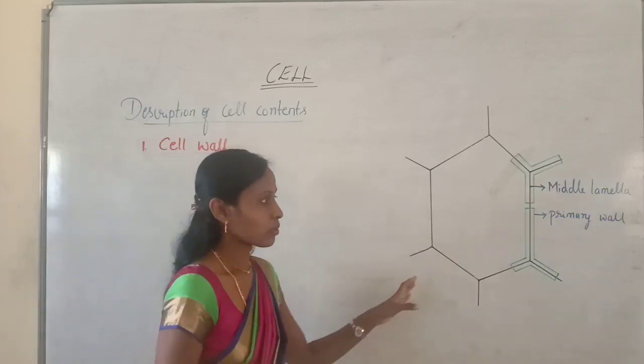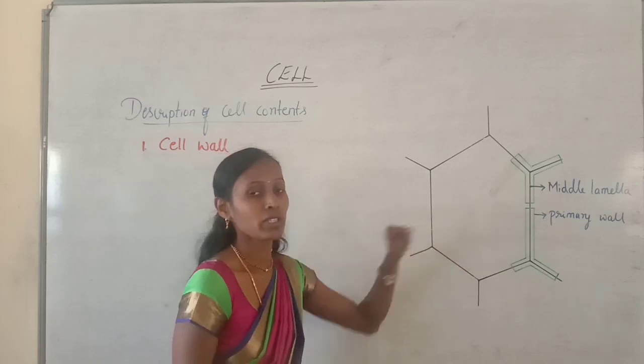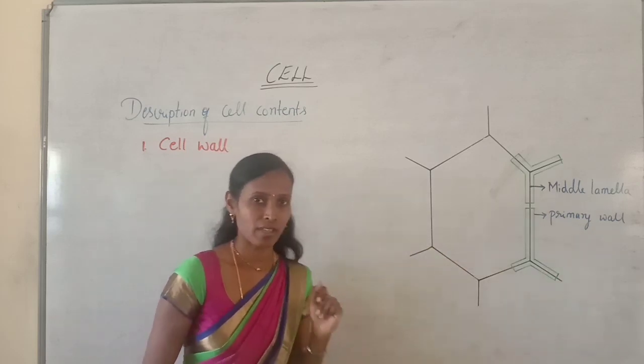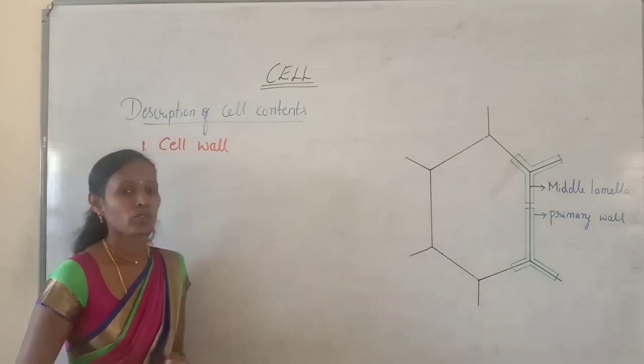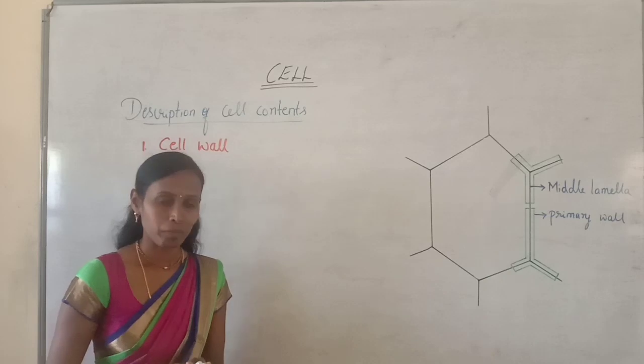In the previous class you have drawn the plant cell. In that plant cell you have shown that the characteristic feature of a plant cell is the presence of a cell wall. We can find the presence of a cell wall in bacteria, algae, fungi and in plant cells.